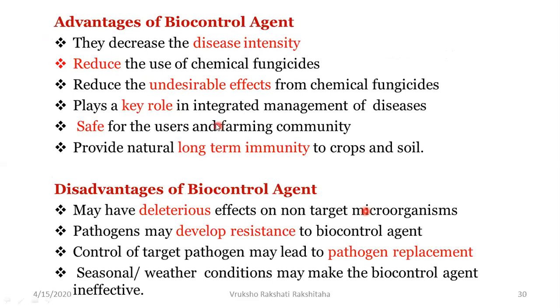Now, finally, what are the advantages of using Trichoderma, and what are the disadvantages of this biocontrol agent? So, advantages: Trichoderma decreases the disease intensity. It reduces the use of chemical fungicides. It reduces the undesirable effects from the chemical fungicides. It plays a key role in integrated management of diseases. It is safe for the users and the farming community. It provides natural long-term immunity to the crops as well as to the soil.